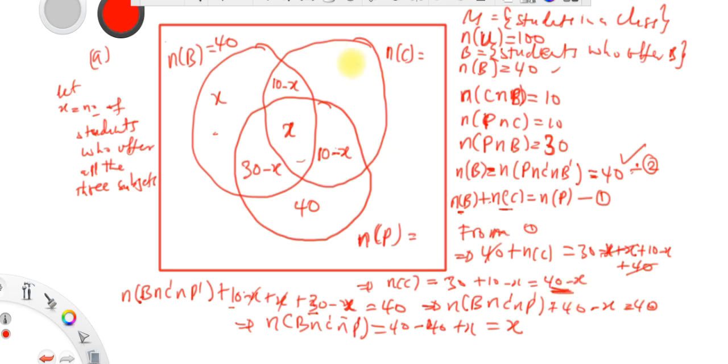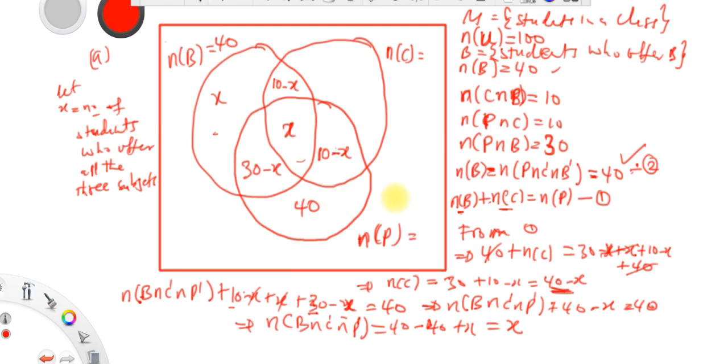So always you know that when we add everything in this, it is the union of all the three sets. This section plus all the number of students in the Venn diagram will give us the union. This is the union, or the complement of the union.